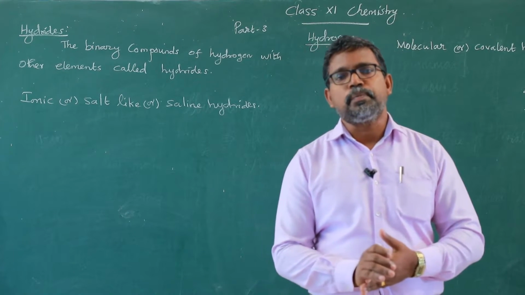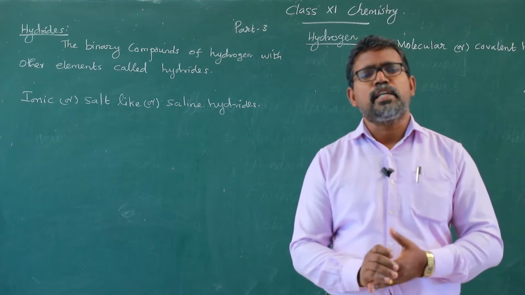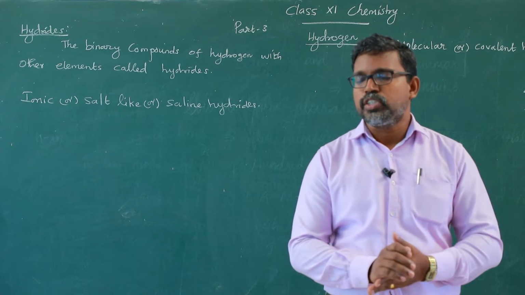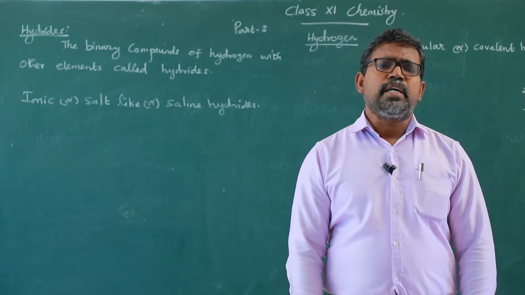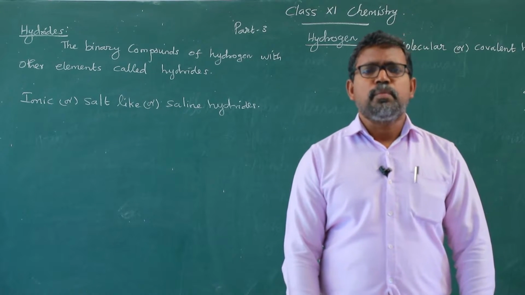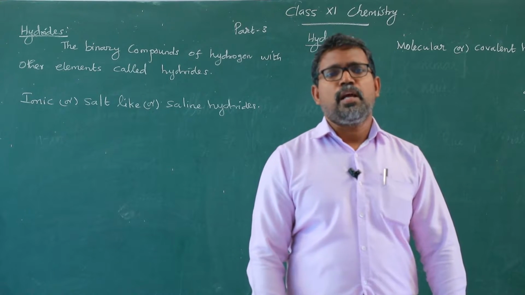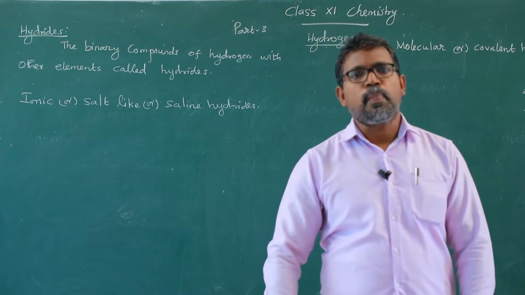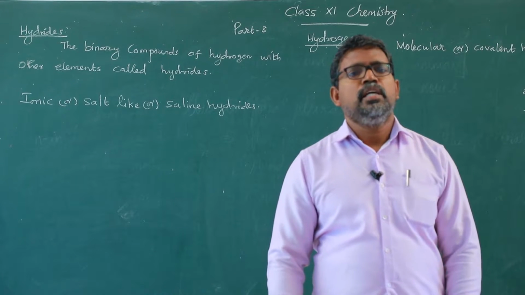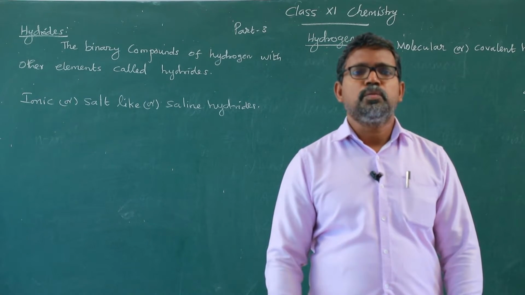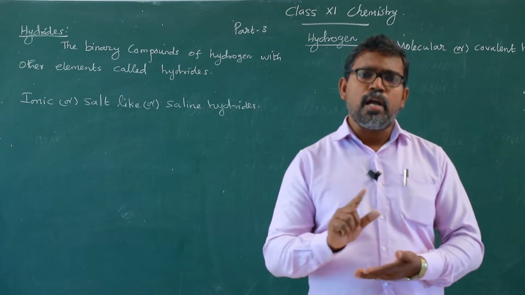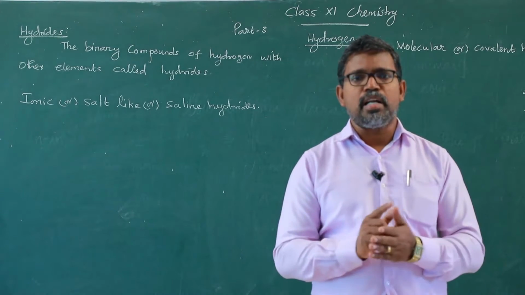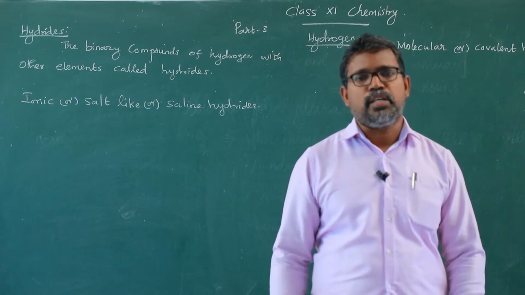I already told you, in metal hydrides, hydrogen shows negative oxidation state. In the case of alkali metals and alkaline earth metals, less number of electrons are present in their valence shell. Therefore, they easily donate the valence electron to the hydrogen and form an ionic bond between metal and hydrogen.